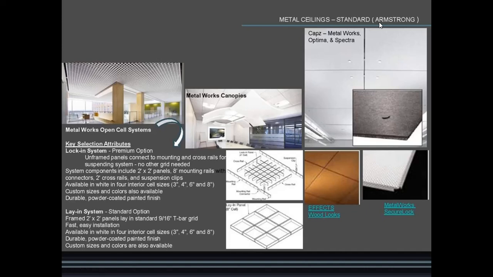This is another type of metal ceiling, standard Armstrong ceiling. That is the lock-in system as well as lay-in system. So these are the properties of lock-in system, Armstrong ceiling, and this is the lay-in system, Armstrong ceiling. They are effects of wood looks, and metal works secure lock.